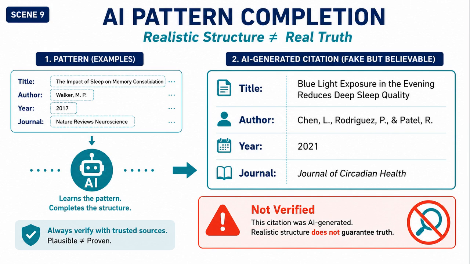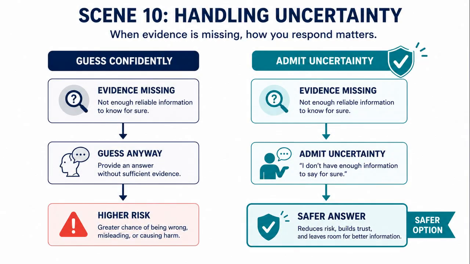Pattern completion is useful, but it can mislead. That idea leads directly to cause 4, pressure to answer. Many AI systems are optimized to be helpful. This can create pressure to answer even when uncertain. Instead of saying, "I do not know," the model may continue confidently. This is dangerous when the topic requires precision.